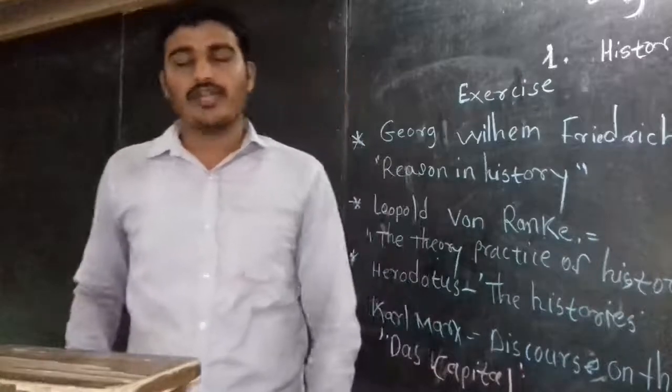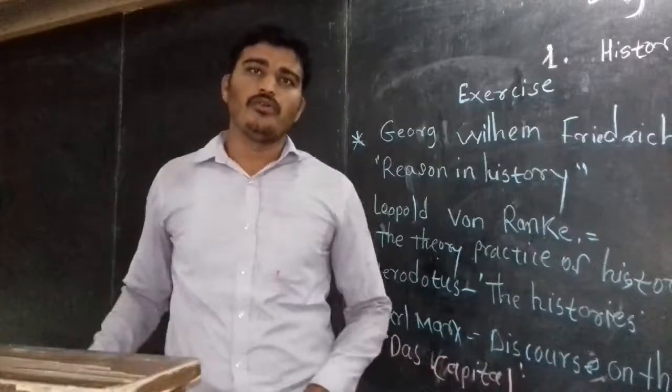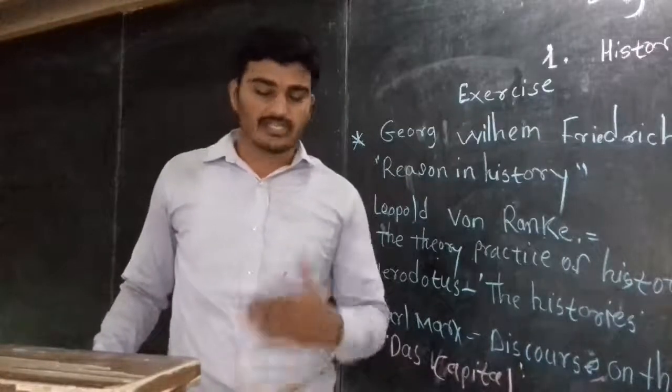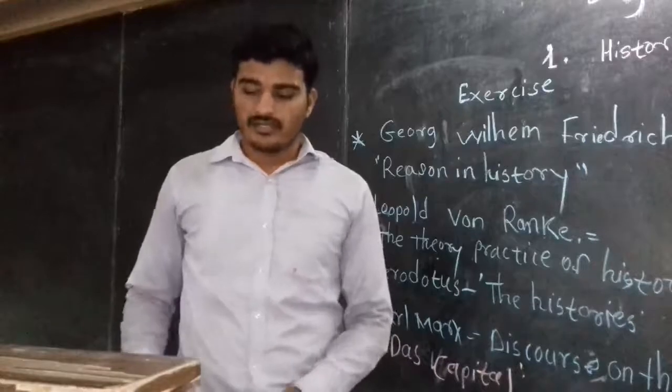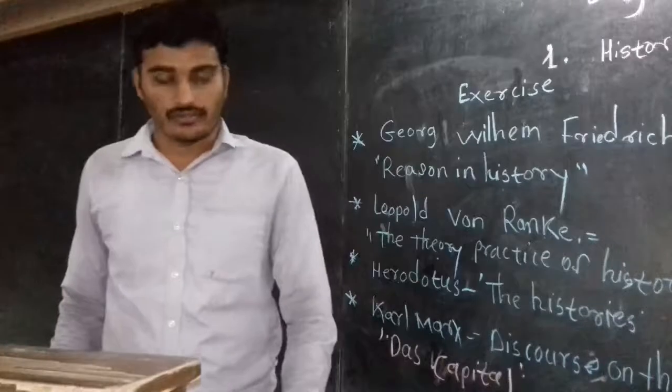We have to examine that, and then write the book based on it. So Rene Descartes made this statement about the reliability of books or documents.